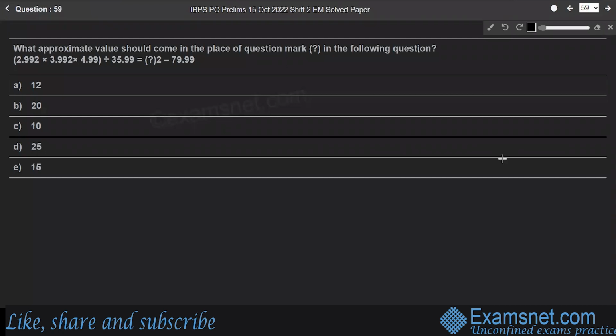Question 59. What approximate value should come in the place of question mark in the following question? Here is the given question. There is a typing error in the given question, so it is not 2.99 squared. It is 2.99 whole square into 3.99 whole square into 4.99, not square, right? It is only 4.99.